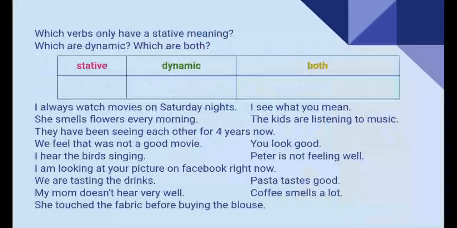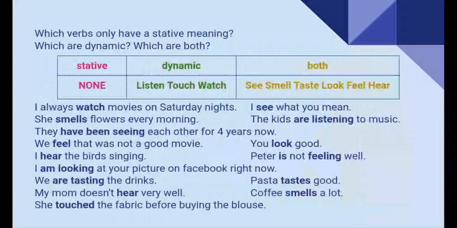For example, I always watch movies on Saturday nights. Is that stative, dynamic, or both? Well, watch, of course, is dynamic because it is an action that is voluntary. Now, please pause the video while you find the rest of the verbs and classify them. Okay, let's check on the answers now.